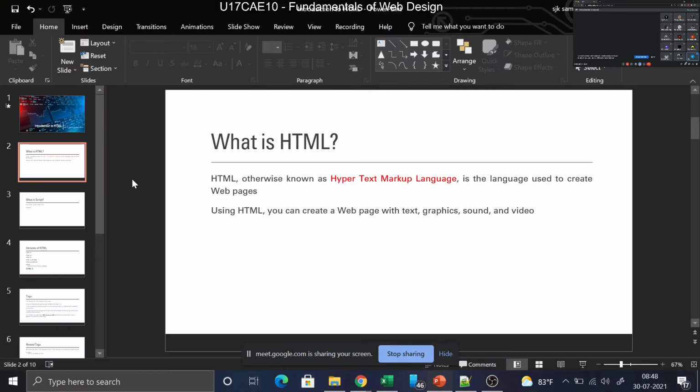HTML is otherwise called hypertext markup language. So someone read this particular web page. Who are the people who are sleeping here? Wilson is here. Who is Wilson? Wilson is present or absent?